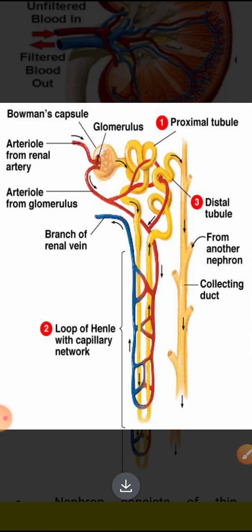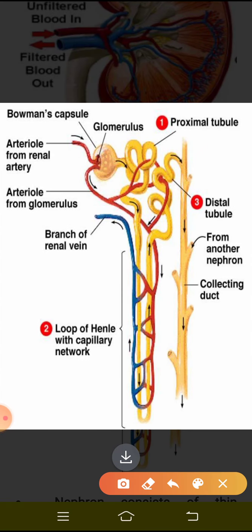A nephron consists of very thin walled blood capillaries. So this is the nephron, and it consists of thin walled blood capillaries called the glomerulus. You can look at this image. Inside this structure, you can see the presence of thin walled blood capillaries, right?